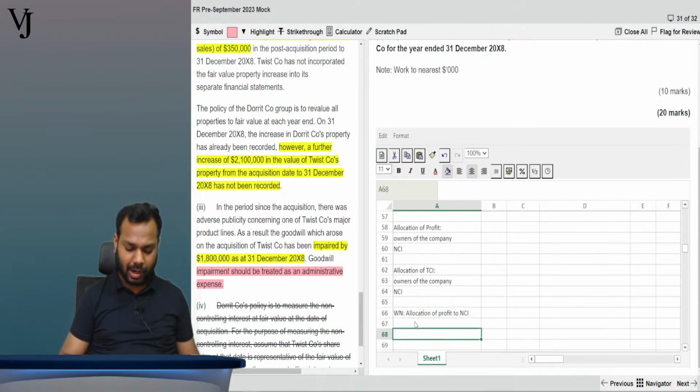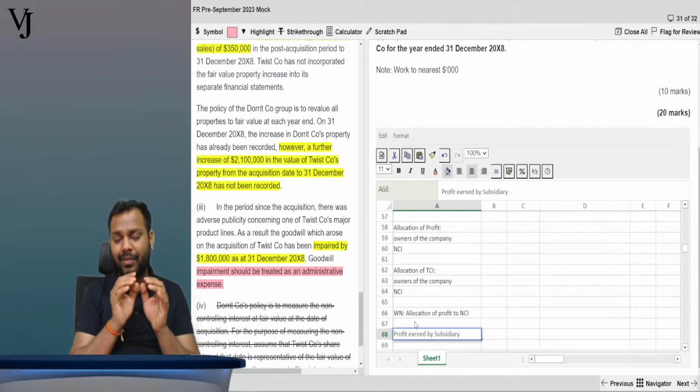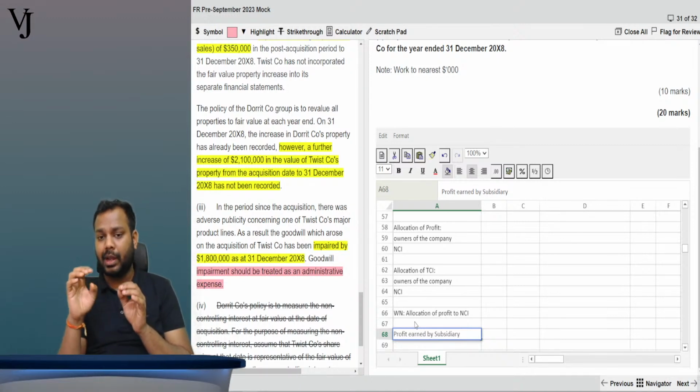Now tell me, what is the profit earned by the subsidiary? Because the NCI will take the profit only from the subsidiary, not from the parent.